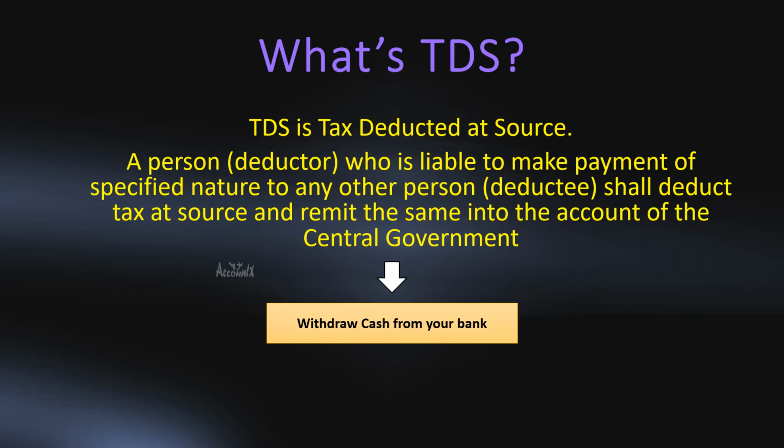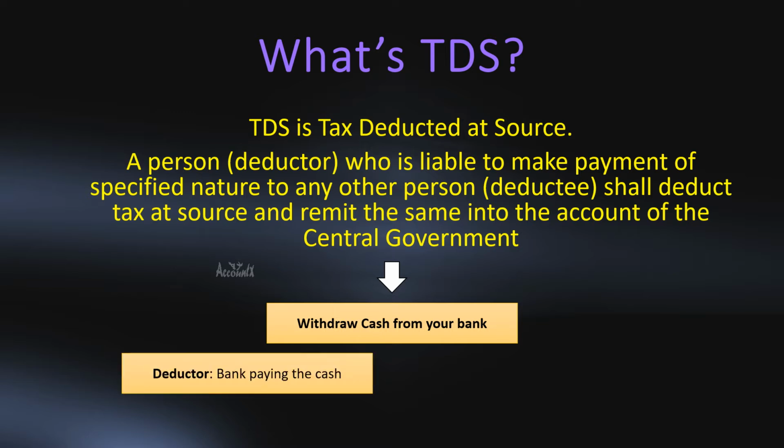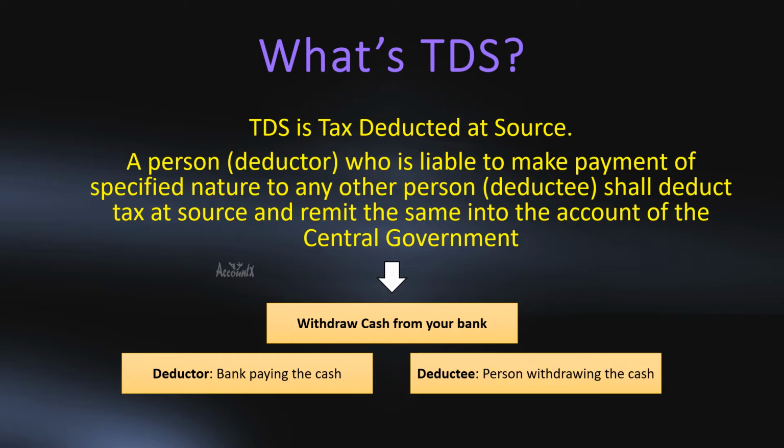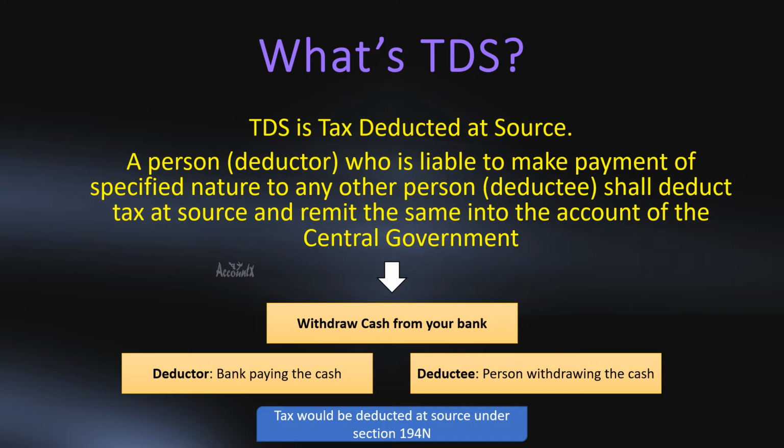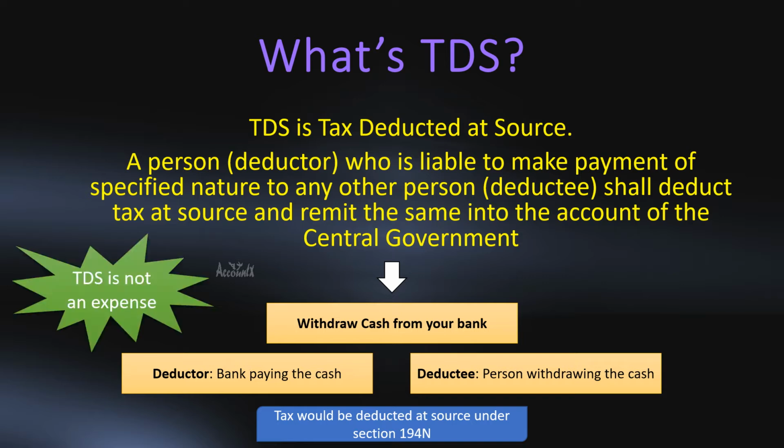Let's say you withdraw cash from your bank. Here, the deductor is the bank paying cash and you are the deductee, that is the person withdrawing the cash. Here, the bank would deduct tax at source under section 194N of Income Tax Act on such cash withdrawals. This TDS is not an expense for you. We'll shortly understand why I say so.